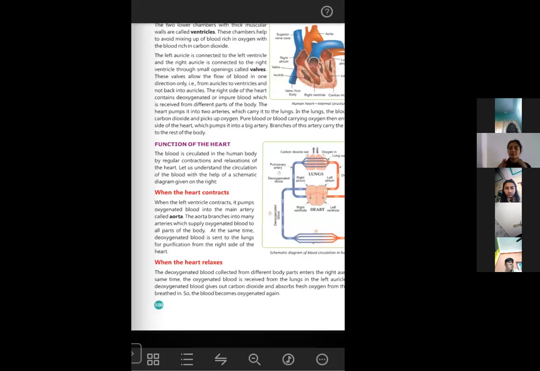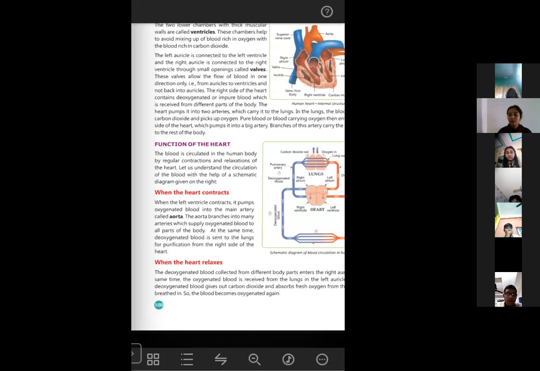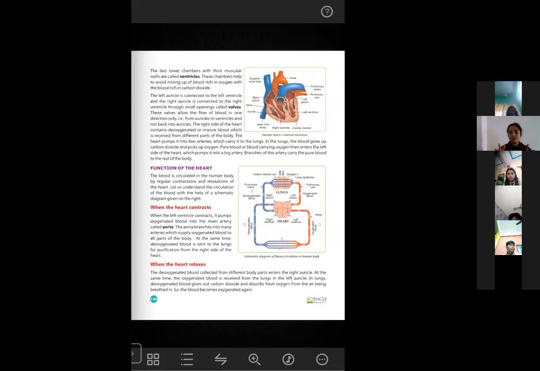One type of function is happening on the left hand side, another on the right hand side. So this is why we have a double circulatory system. There are two types of circulatory system, double circulatory system and single circulatory system. So we have a double circulatory system.